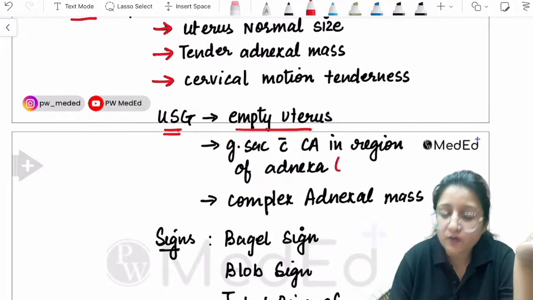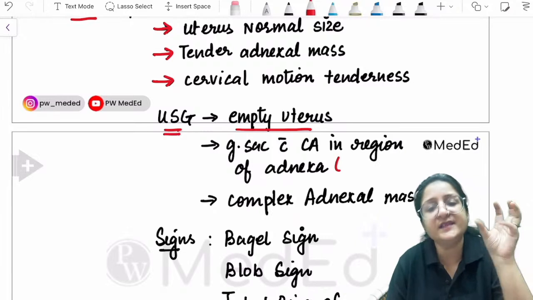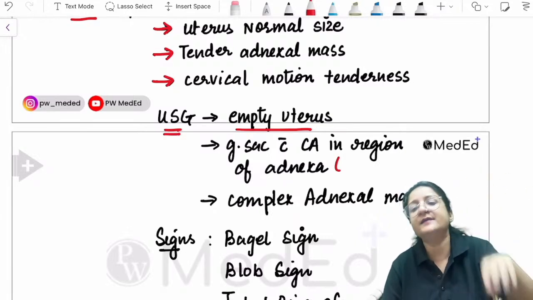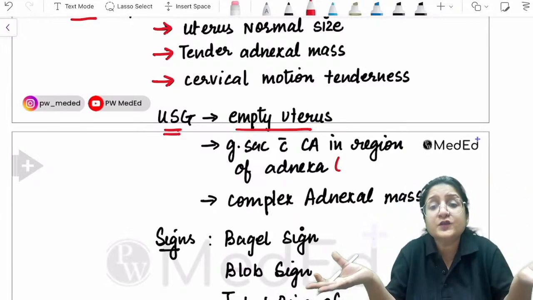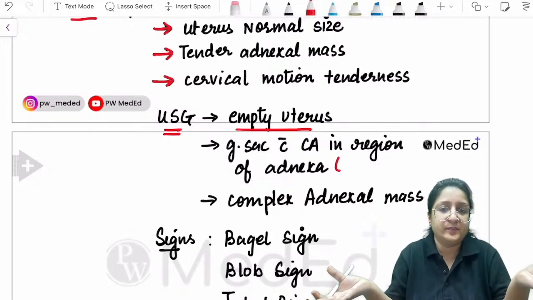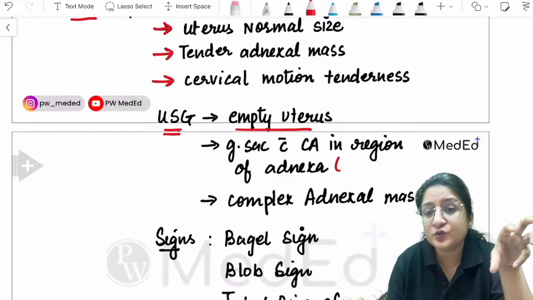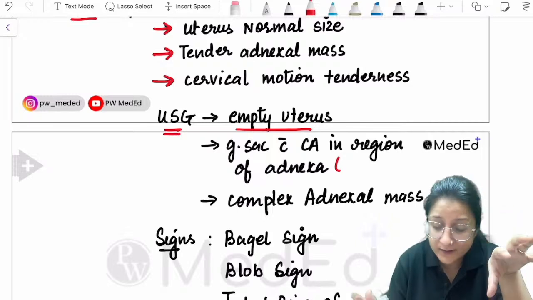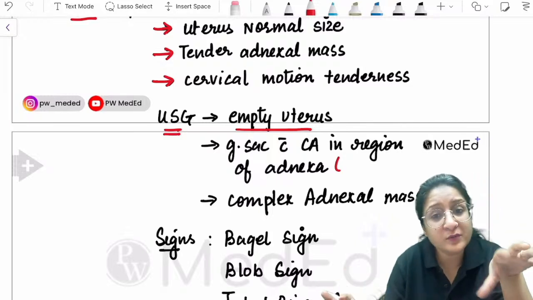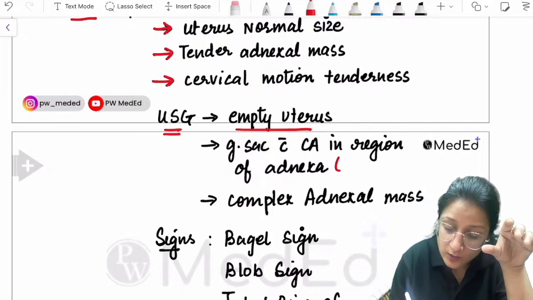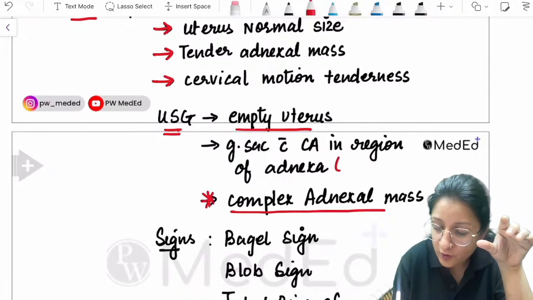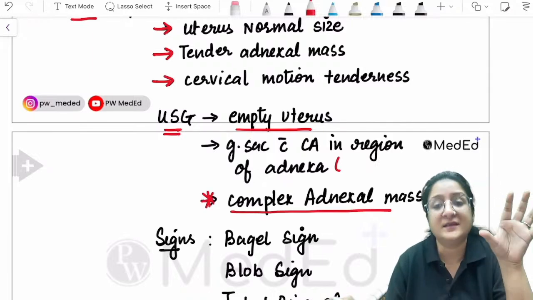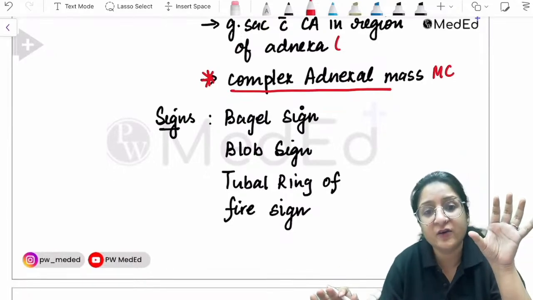This is going to be most confirmative. Obviously, if we see a gestational sac with cardiac activity in the region of adnexa, it's a tubal ectopic pregnancy, but that's not the most common finding, unfortunately. This finding, which is very good but less commonly seen. The most common finding is that of a complex adnexal mass. This is the most common finding on ultrasound.